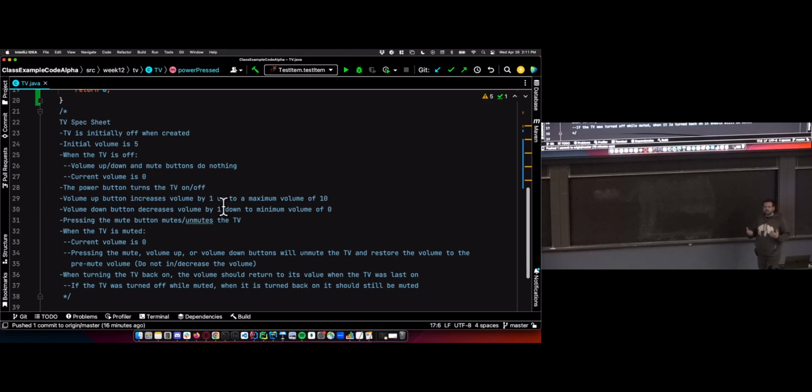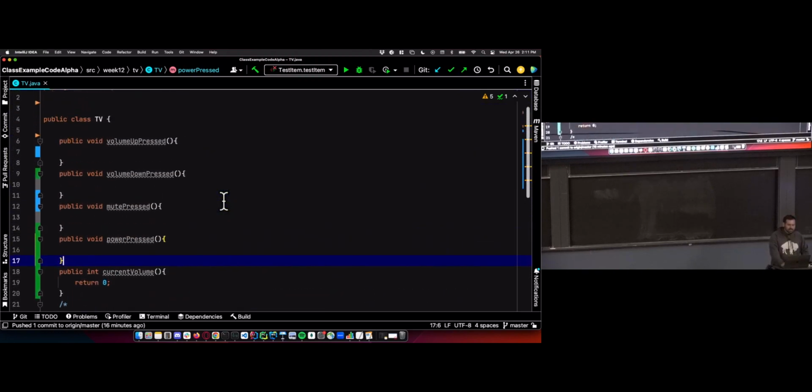And normally, if I'm sitting down to code this, I'll do more design work. I'll design all the architecture first before I start coding. But I'll do it kind of in parallel just for the sake of the lecture, so we can start seeing, when I say something, what I mean in the actual code as we're going through it. So I have my API that the TV is going to use. These are the methods that people are going to call on my TV and expect certain functionality, expect everything in the spec sheet to be returned by these methods or to happen on these methods. And then current volume is the only way that they're actually testing that.